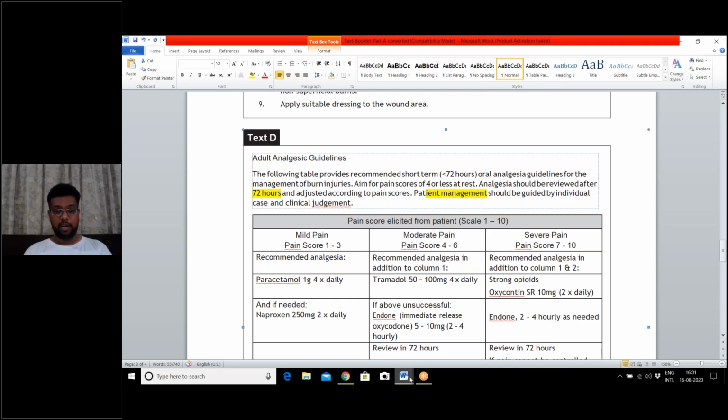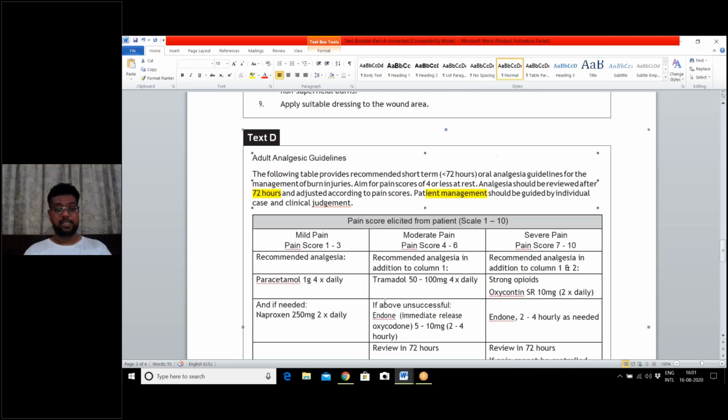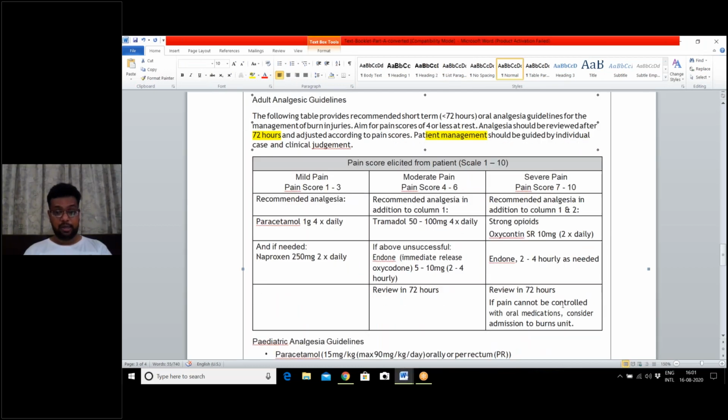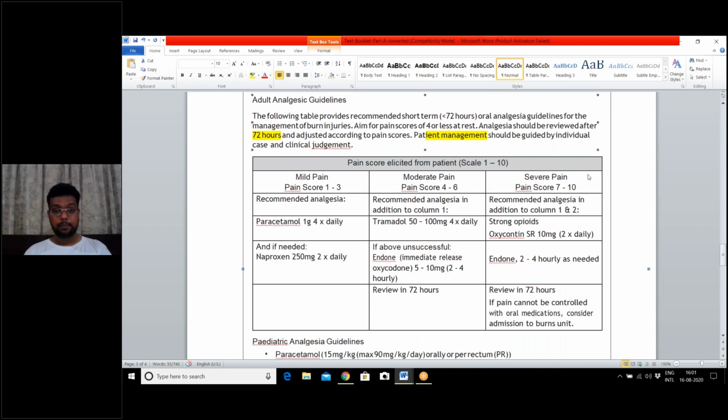Let us look at our question once again. The question was treatment informed by patient self-assessment. Here it's given: patient management should be guided by individual case and clinical judgment.